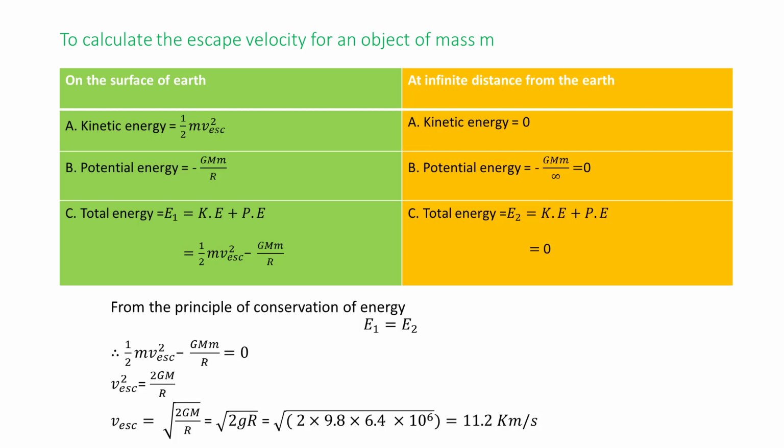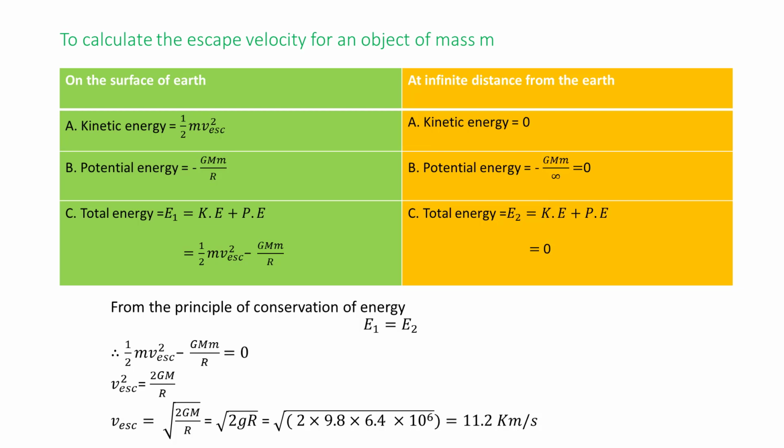Now on the surface of the earth, the kinetic energy of the object is equal to half m v squared. The potential energy is equal to minus G M m upon R, where M is the mass of the earth. Total energy E1 is equal to kinetic energy plus potential energy, which is half m v_esc squared minus G M m upon R.